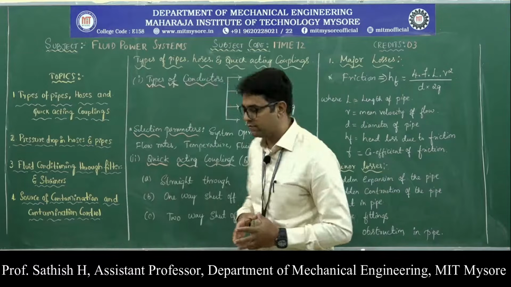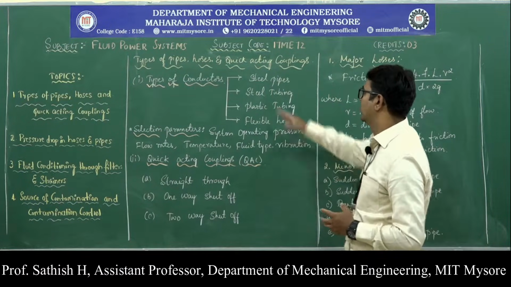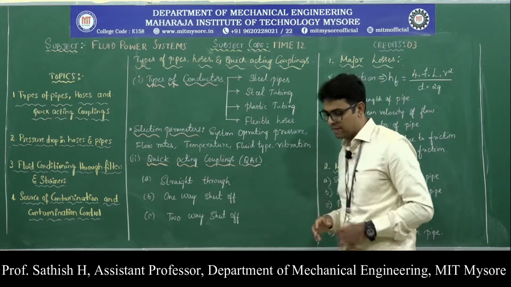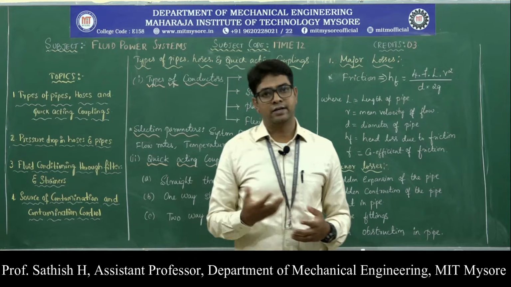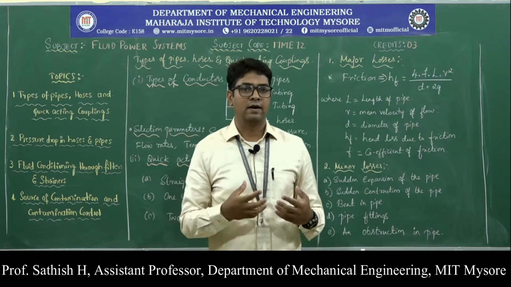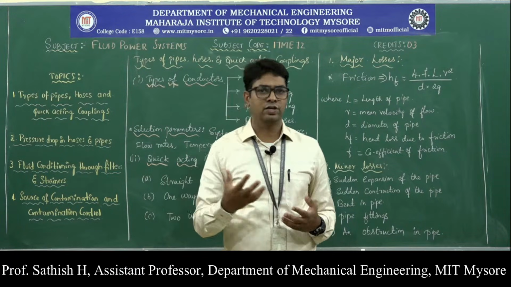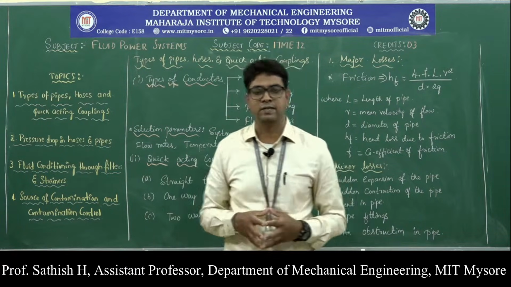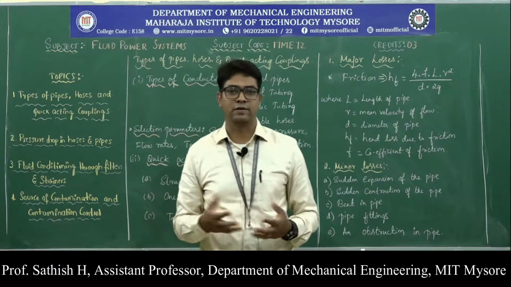To begin with, we will start with the first topic, that is types of pipes, hoses and quick acting couplings. If you take the human body, for example, you have a circulatory system. The heart pumps the oxygenated blood to the different parts of the system, for example to the digestive system or the nervous system.